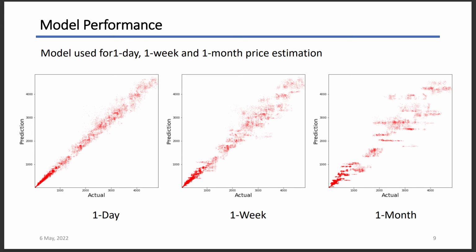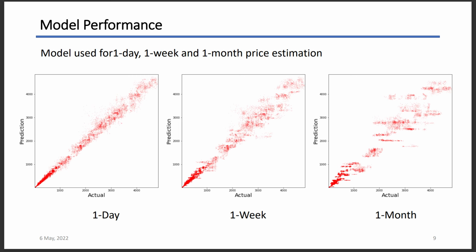This is the model performance for models trained for 1 day, 1 week, or 1 month of recovery. The y-axis is the prediction of the Ethereum to USD price, and the x-axis is the actual. I think this is the best visualization to show the model performance in a really quick way. You can see that models trained for a shorter period perform much better than models trained for a longer period. You can also see it is generally better at recovering lower price points than higher price points, because there is less data available for higher price points on Ethereum.